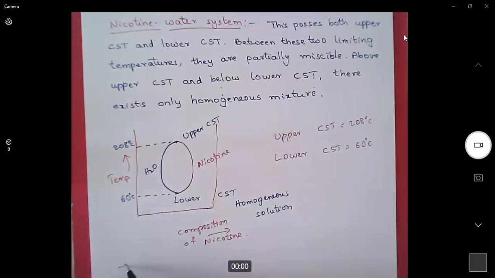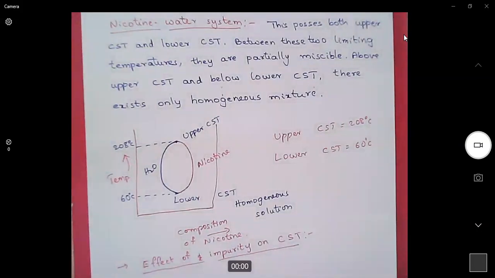Now I expect you to write the effect of impurity on CST. When we add a foreign substance, how CST will be influenced, how CST will be varying, whether it increases or it decreases or it is constant. So you are expected to write the effect of impurity on CST.